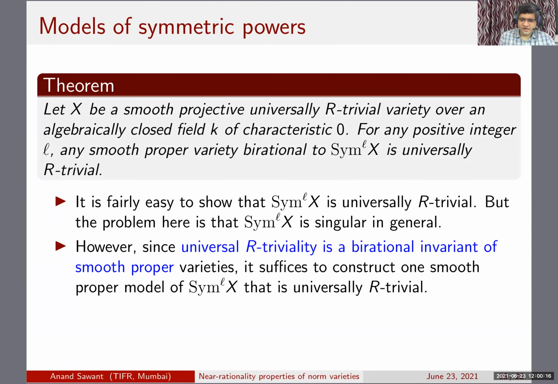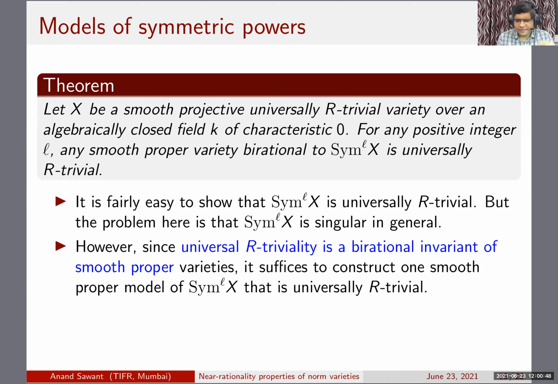Yeah. So as I said, this is what remains to be proved. What I described just now was the fact that the generic fiber is universally R trivial. Now we have to check that the base is universally R trivial, and the base is something smooth proper variety. It's a smooth proper variety birational to sim L, and so it's actually not hard to show that sim L is universally R trivial.